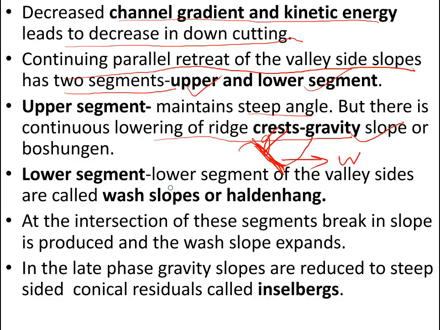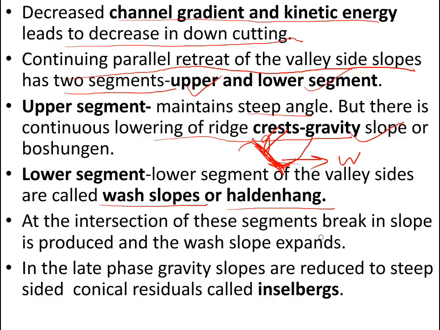This forms a gravity slope, the upper segment. In the mountain we can see the gravity slope or upper segment, and lower down is the wash slope. The lower segment of the valley sides is called wash slopes or Haldenhang. This structure washes the materials which are there in the flow of the river. During the flow of the river, it washes whatever material is there on its way.